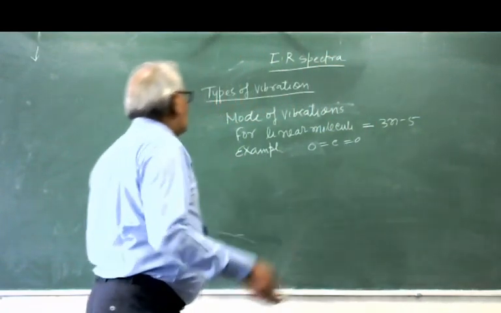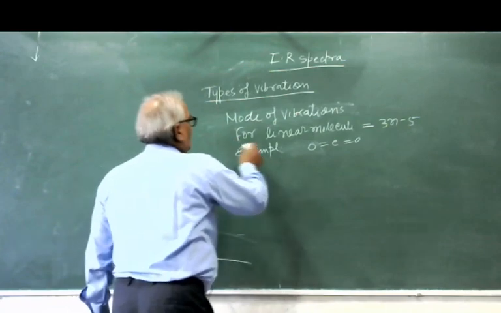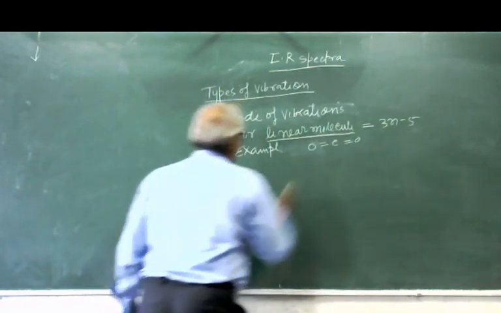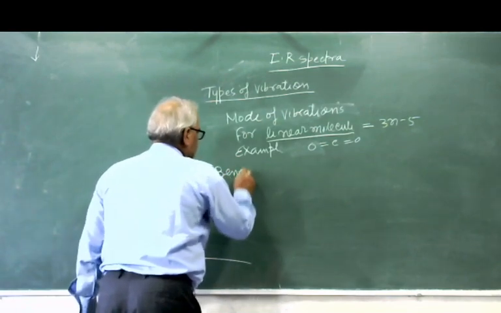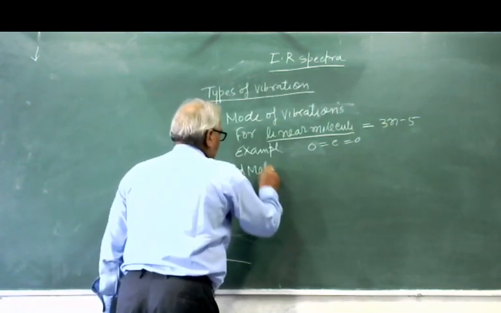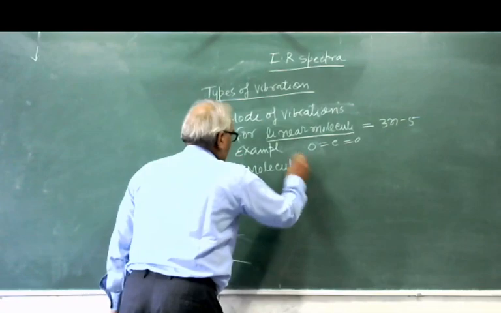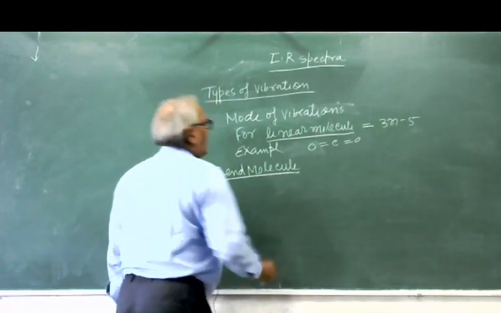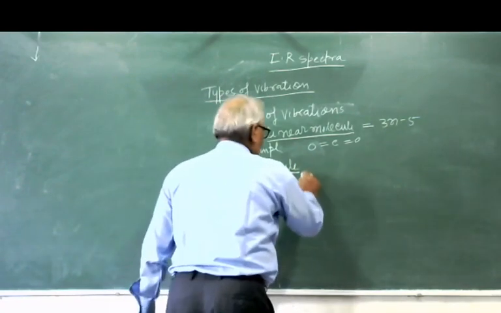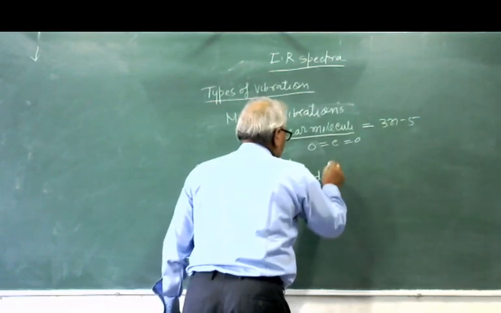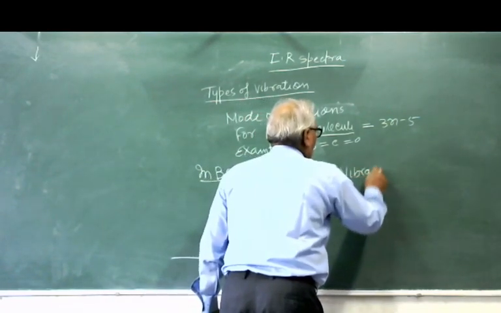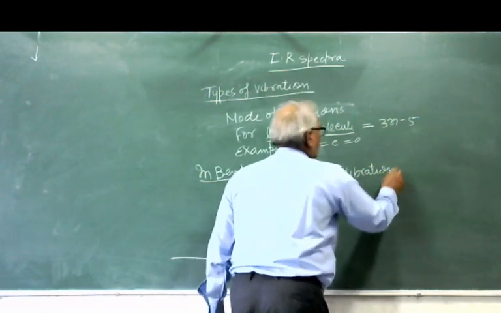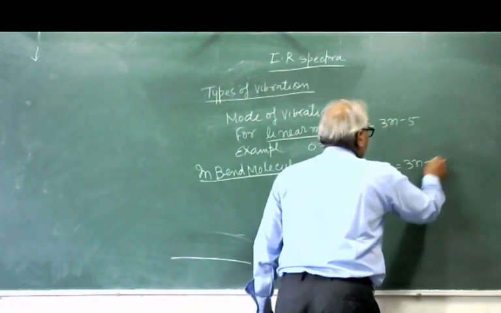But in a bent molecule, the mode of vibration will be equal to 3n minus 6.